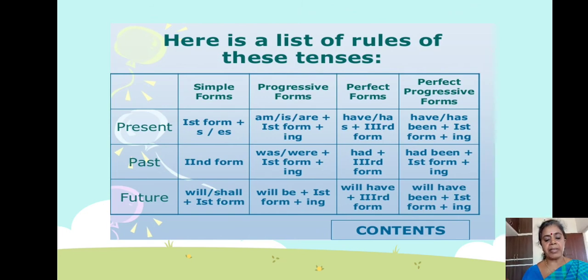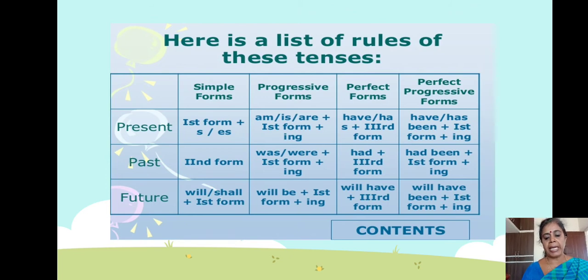Next, the past form is the second form, that is eat, ate. The past is already completed, no? That is why you have to add was or were. When it is singular, you have to use was. If it is plural, you have to add were, plus first form, plus ing.